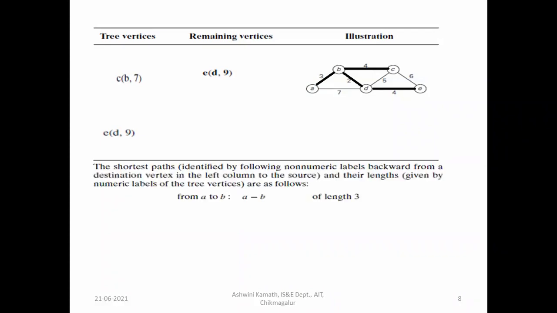Now the shortest paths that are identified will be listed below. You can see that from A to B, it is AB, a direct edge, which is of length 3. And A to D is A to B, B to D. The length is 5: A to B is 3, B to D is 2, 3 plus 2 is equal to 5.